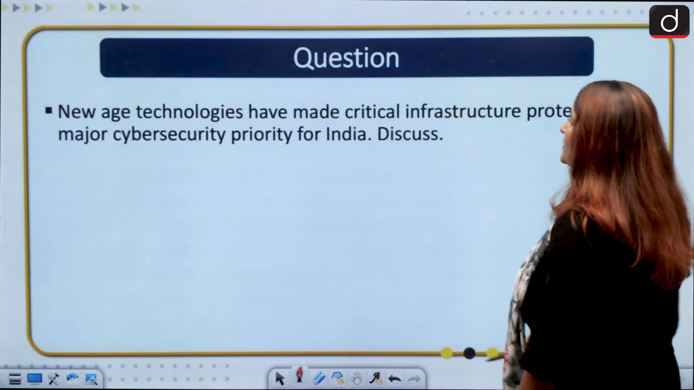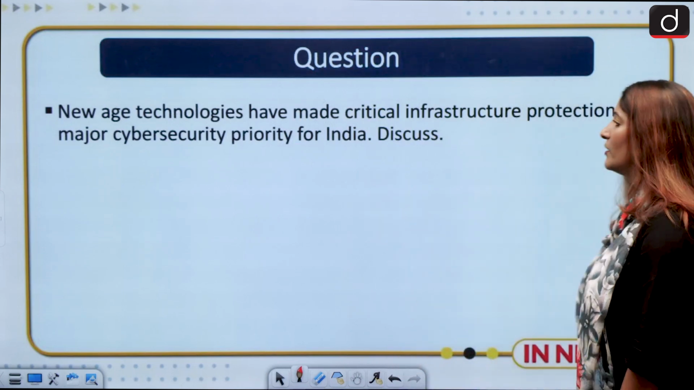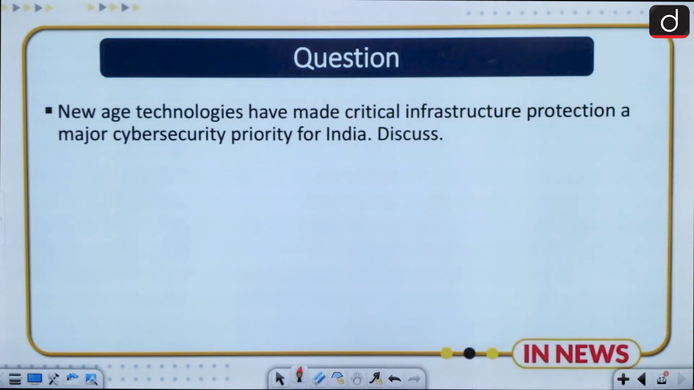So moving on, let's talk about a question. Let's see the question. New age technologies have made critical infrastructure protection a major cyber security priority for India.